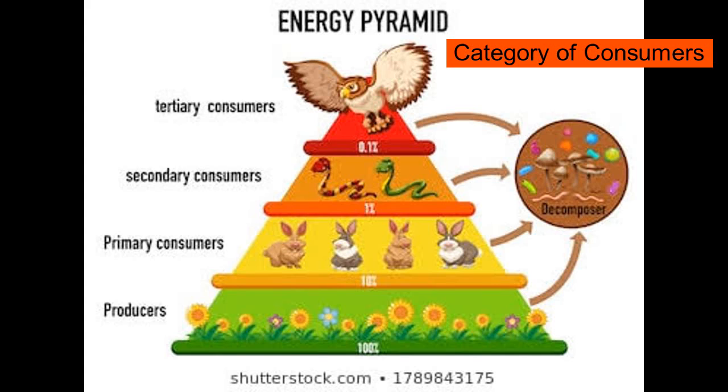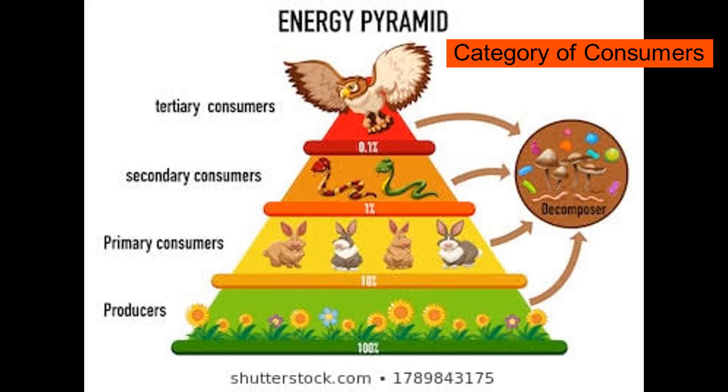Primary consumers depend on producers for their food. They are exclusively herbivores. Example: zebra, goat, etc. Secondary consumers are small carnivores, that is, they consume herbivores.